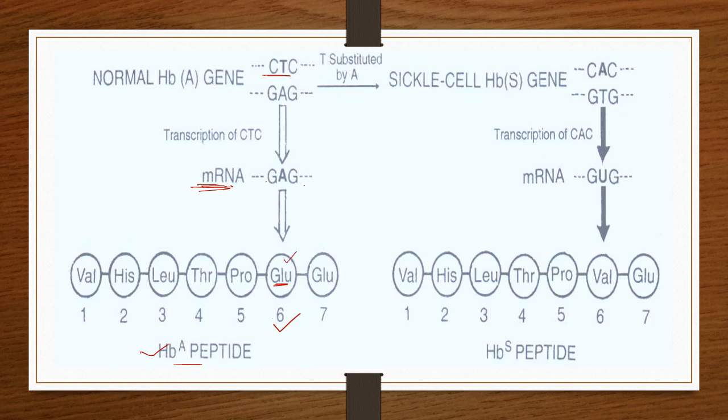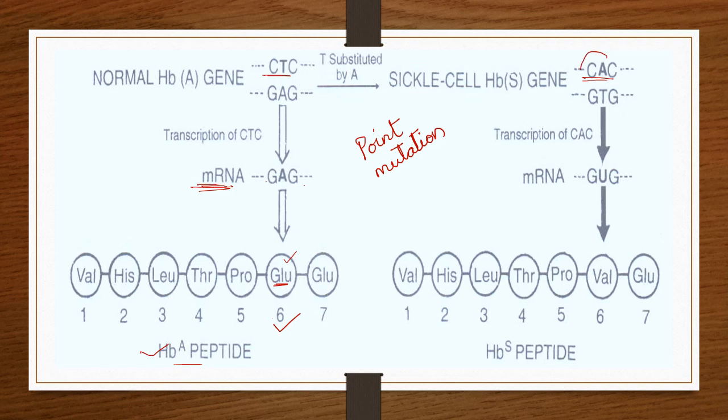Now, due to point mutation or gene mutation, the gene sequence CTC changes to CAC on the gene sequence.